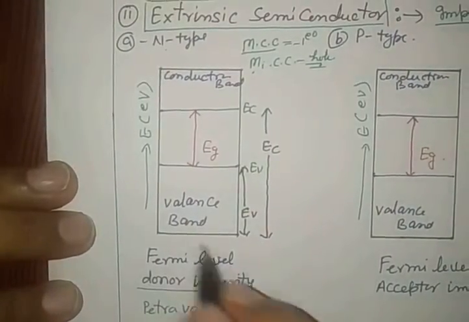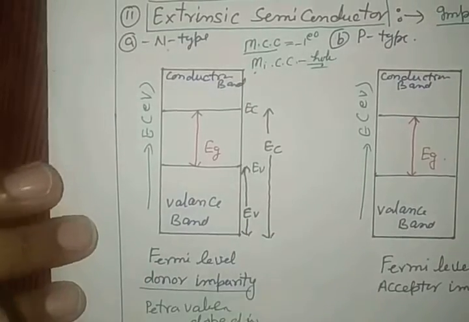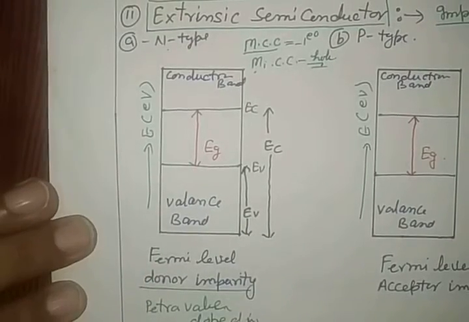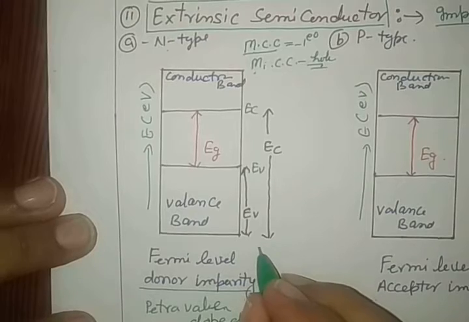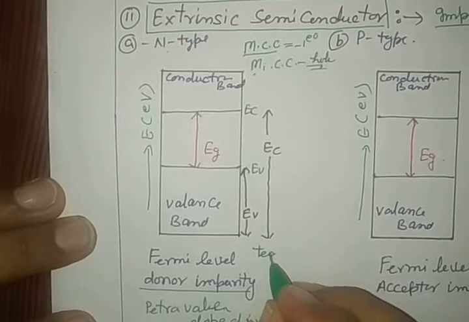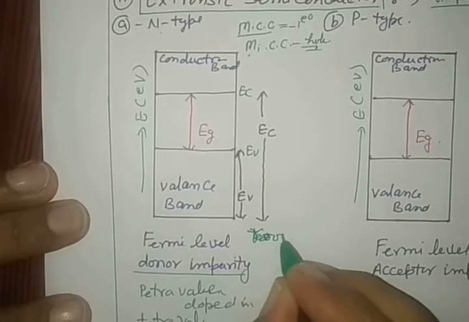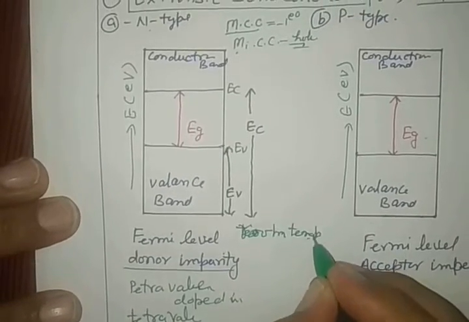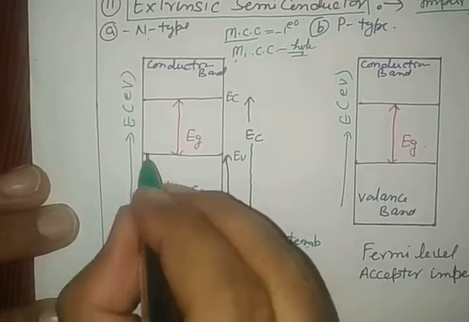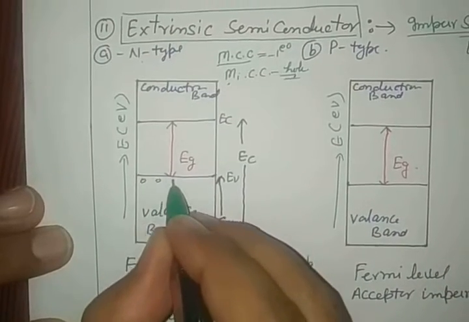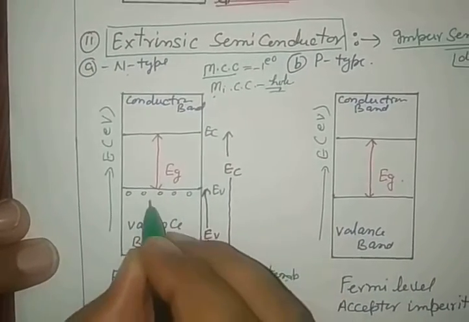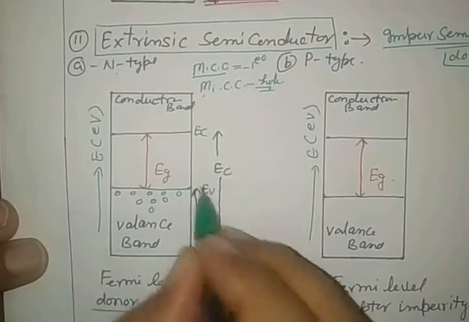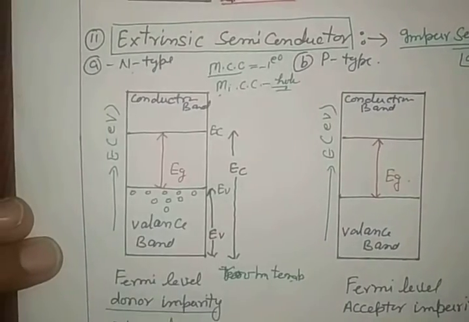See the configuration very carefully. Here in this valence band, some holes are created at room temperature. At this room temperature, a few of the electrons migrated from the lower band to the higher band.